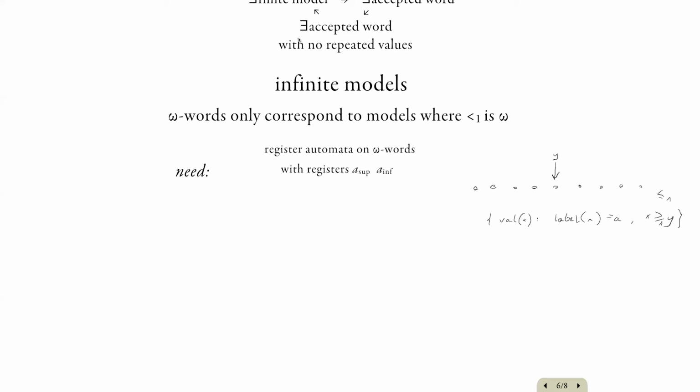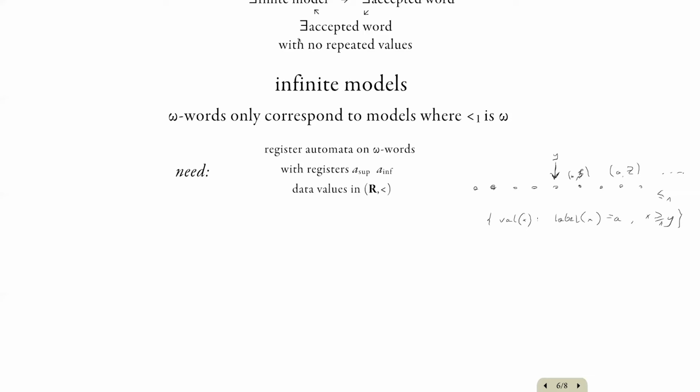So each node here has a value. And we look at the ones to the right of y, which are labeled A, and we take the supremum of the values there. So this is what the automaton can access, this supremum, when it is placed at node y. It could also look at the minimum of the values to the left, but this it can compute in the usual way by just updating the current minimum when processing the word from left to right.